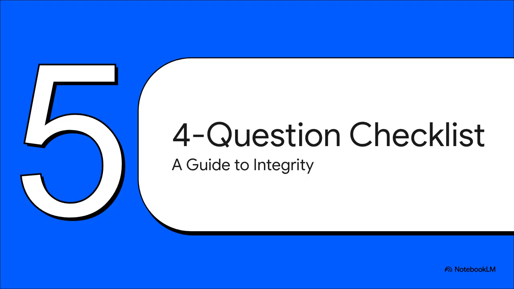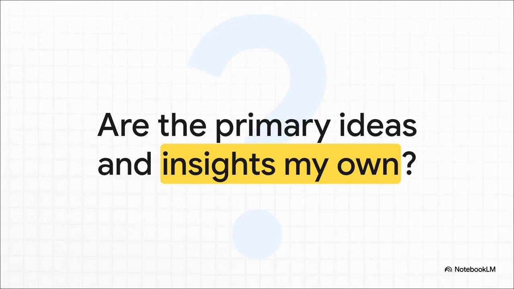All right, so let's get super practical. This framework boils down to a simple 4-question checklist you can and should use every single time you fire up one of these AI tools. Question number 1, and this is the big one. Are the core ideas actually yours? Be honest with yourself. Is the AI just putting a nice shine on your brilliant idea, or did you ask it to come up with the idea itself? The real thinking, that has to come from you.